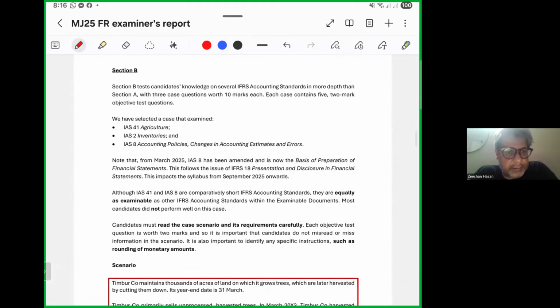Now, section B tests candidates' knowledge in several IFRSs. We have a case that examined IAS 41, IAS 2 Inventories, and IAS 8. Note that from March 2025, IAS 8 has been amended and is now the basis of preparation of financial statements. This follows the issue of IFRS 18, Presentation and Disclosure in Financial Statements. This impacts the syllabus from September 2025 onwards.